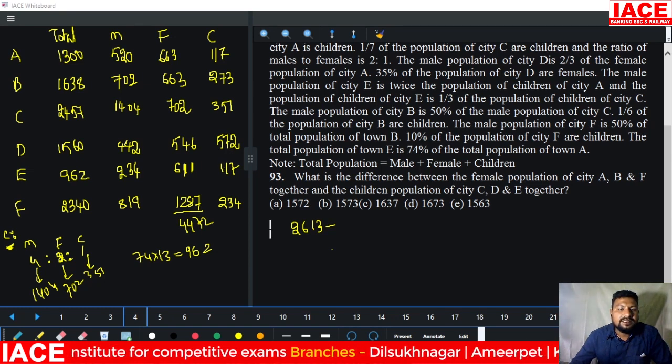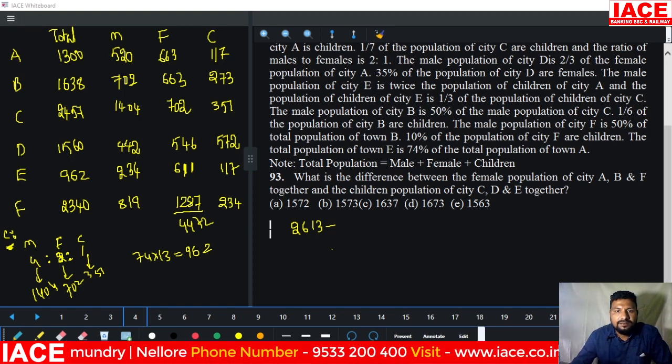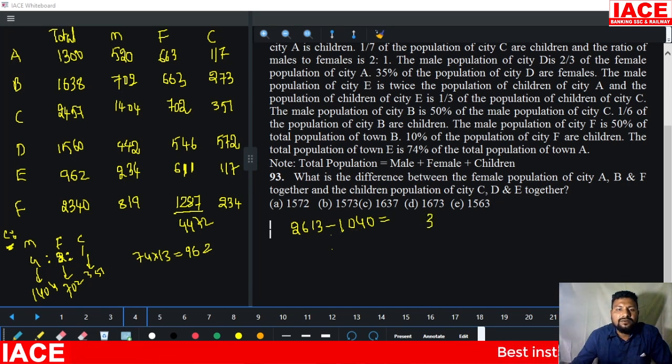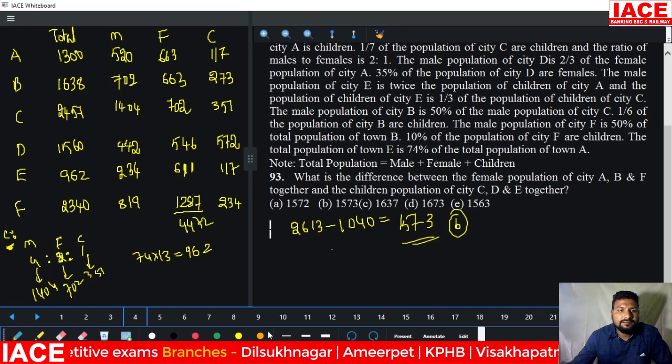Next 72 plus 17, it is 89. 89 plus 1, 90. 90 plus 50, it is 140. 140 plus 900, it is 1040. And 2613 minus 1040: from 2613, 1000 will be removed, it is 1613. 1613 minus 40, it is 1573. Then our final answer is option B.